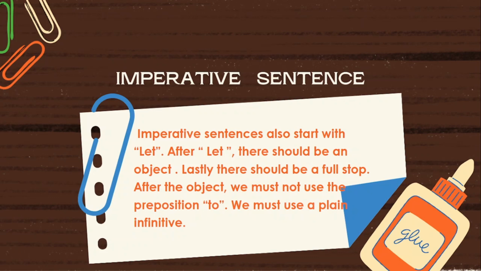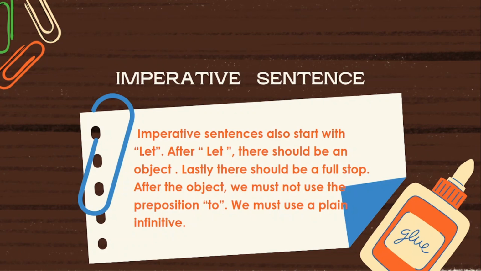It means after the object, to infinitive is not written. Only plain infinitive is to be written. Let sentences always end with a full stop. Do you know in which situations let sentences are used? To express proposals and requests, let sentences are used.